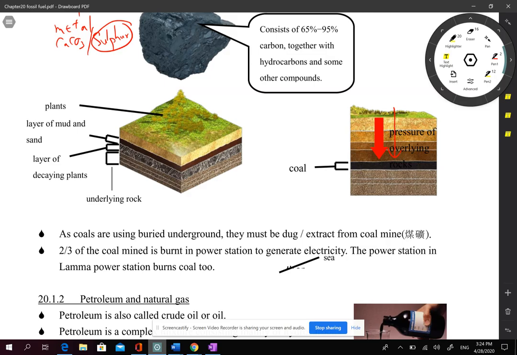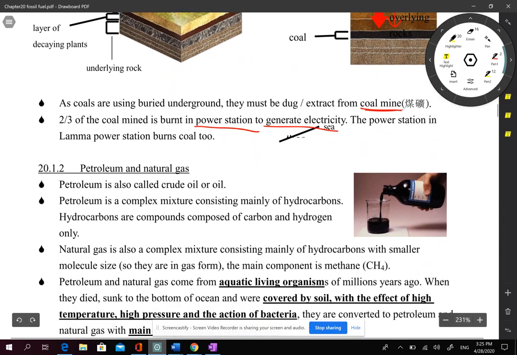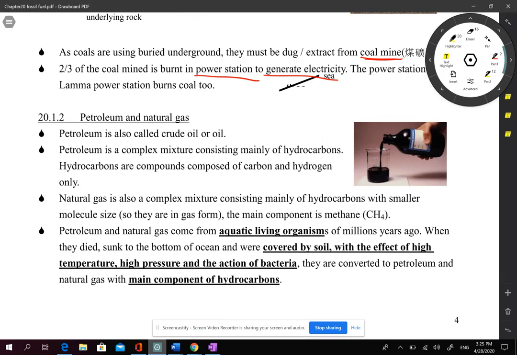So why is the coal mine usually underground? Nowadays, coal is used for burning. In power stations, Hong Kong is also burning coal to generate electricity. There are not many other kinds of usage of coal. And of course, in some countries, they will directly burn coal at home to generate heat, because it is so cold in winter.